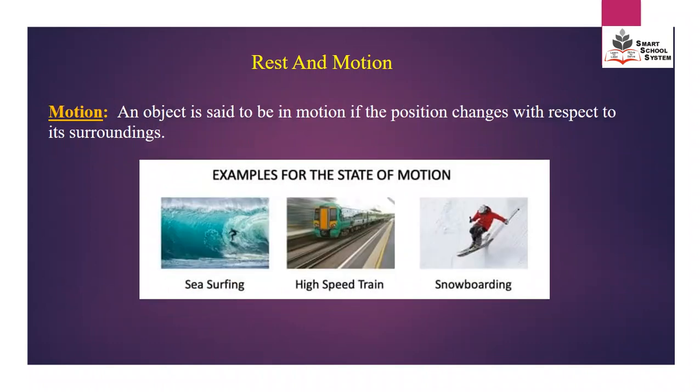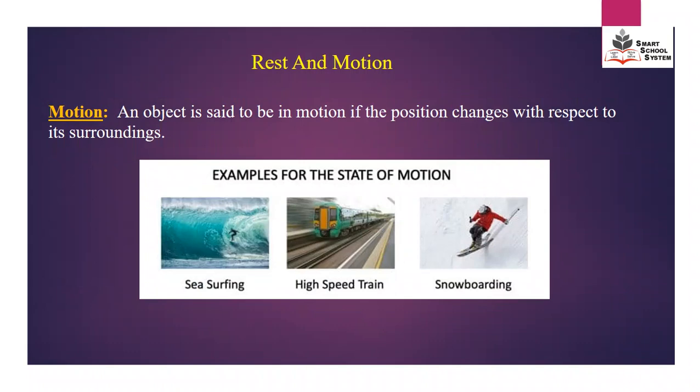Next is motion. Motion is the opposite of rest and is defined as: an object is said to be in motion if its position changes with respect to its surrounding. As in rest, we define that an object is in state of rest if it does not change its position with respect to its surrounding.